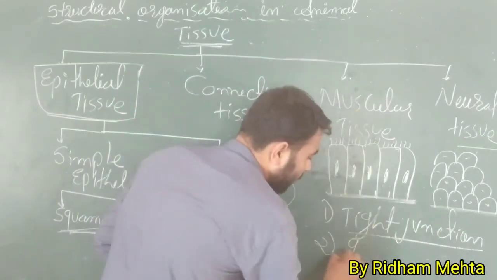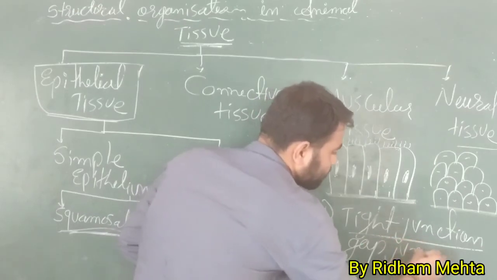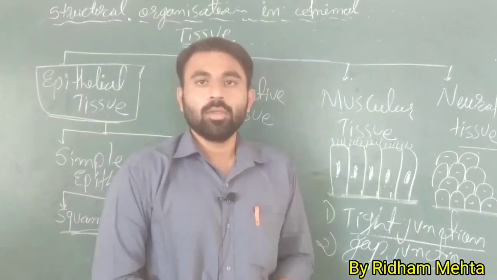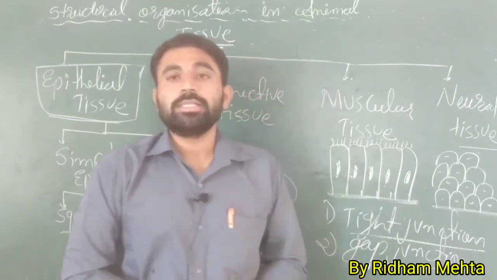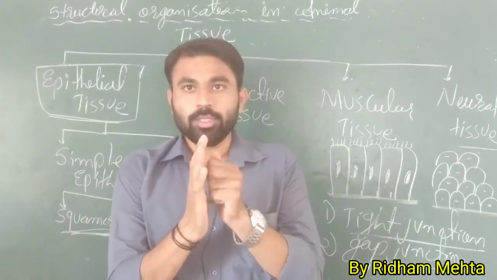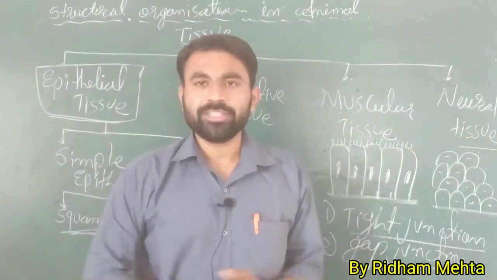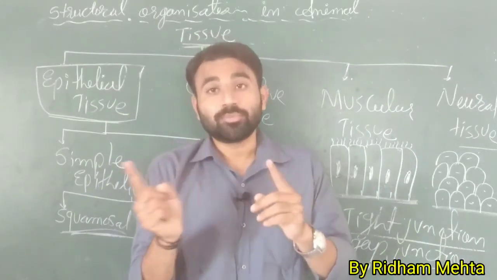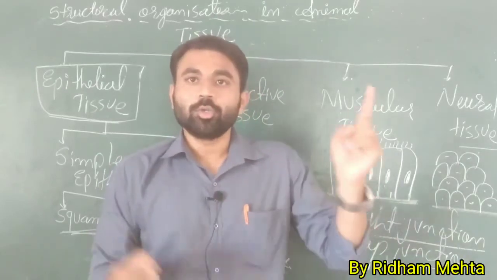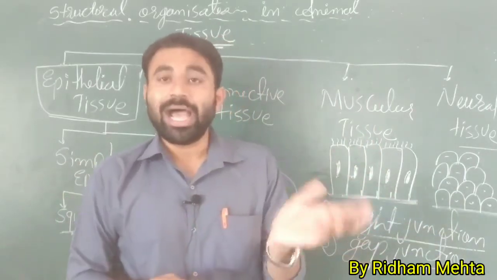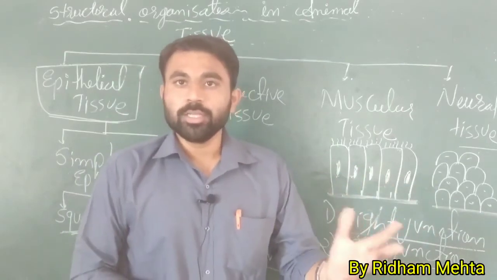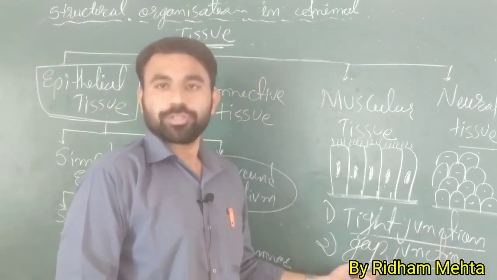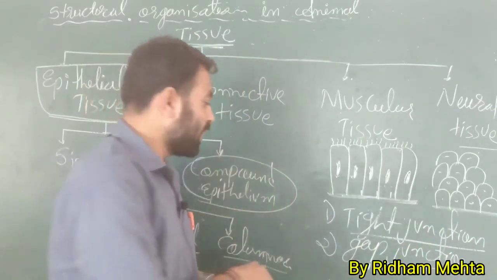gap junction. Okay, so in the gap junction there is a gap between two cell membranes, but very minute, there is not a lot of space, but there is a minute space between the two adjacent cells to transport. They give the facility to transport some substances or materials, ions and etc or nutritive materials. So they give the facility to transport the materials, that's why it's called gap junction. So there is a gap between the two cells. And third one is